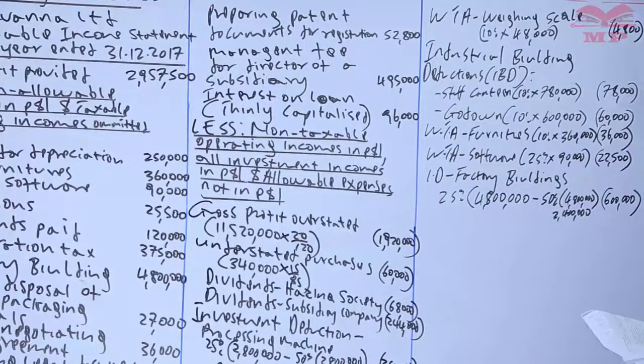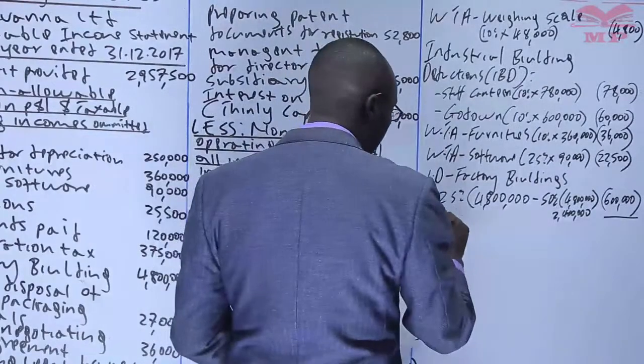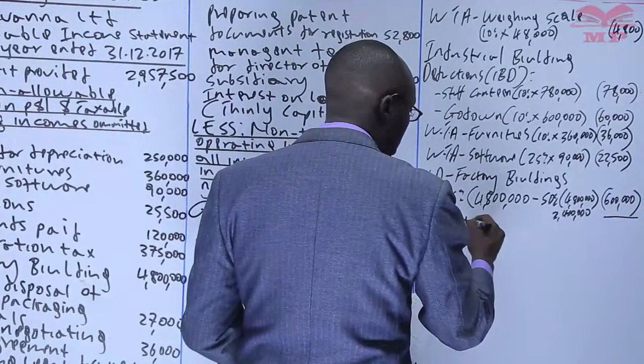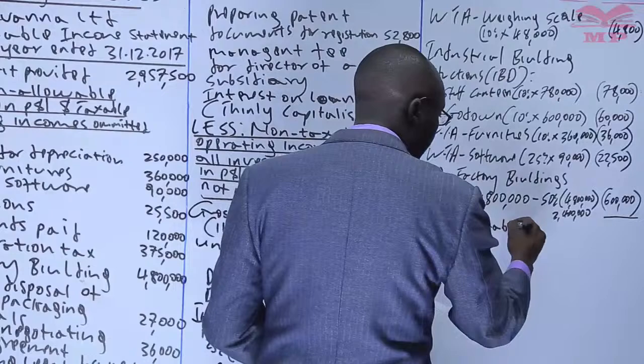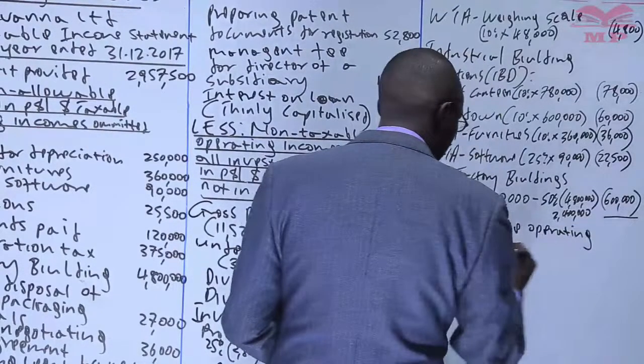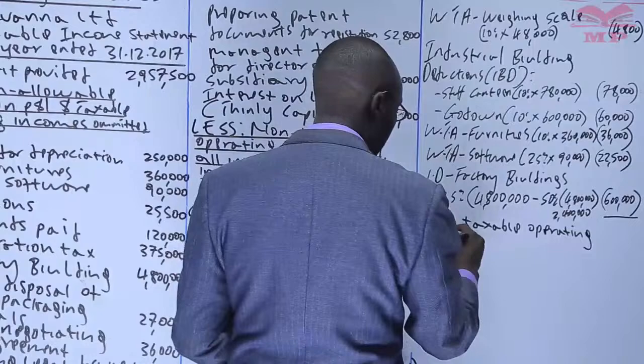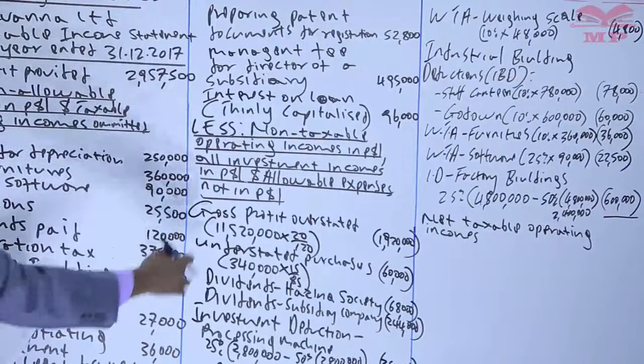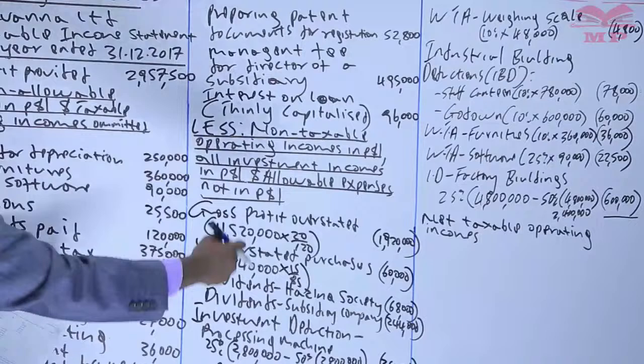We can now get what we call the net taxable operating income. So we start from here, the net profit. We add the ones that we are adding, we minus the ones that we are minusing.